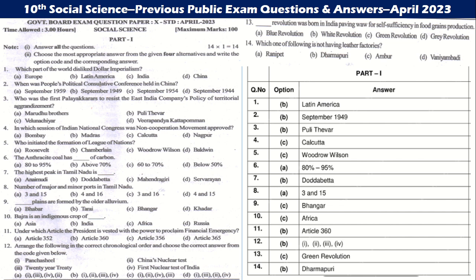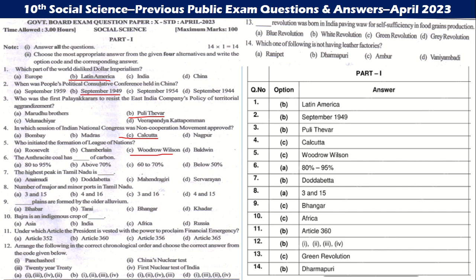Which part of the world disliked dollar imperialism? April 2023. Latin America. When was the People's Political Consultative Conference held in China? September 14, 1949. Who was the first Palayakkarar to resist the East India Company's policy of territorial aggrandizement? Pulithevar. In which session of the Indian National Congress was the Non-Cooperation Movement approved? Calcutta.